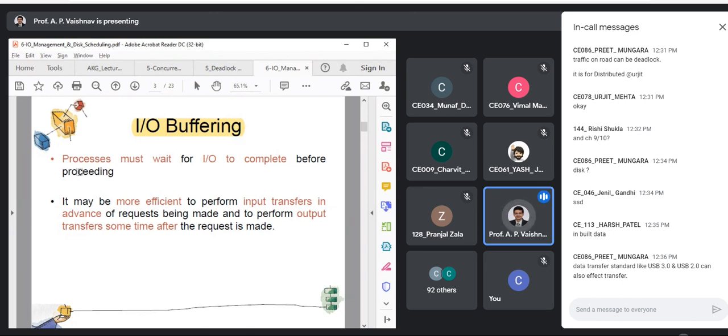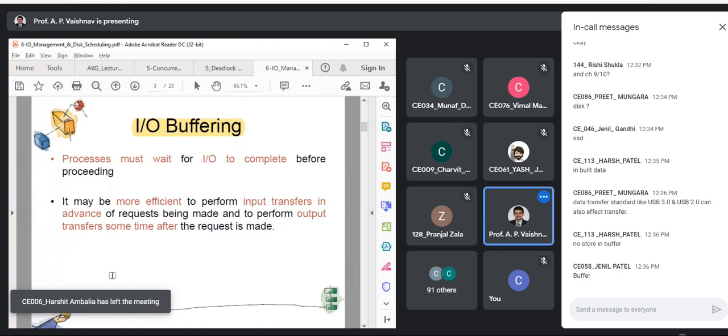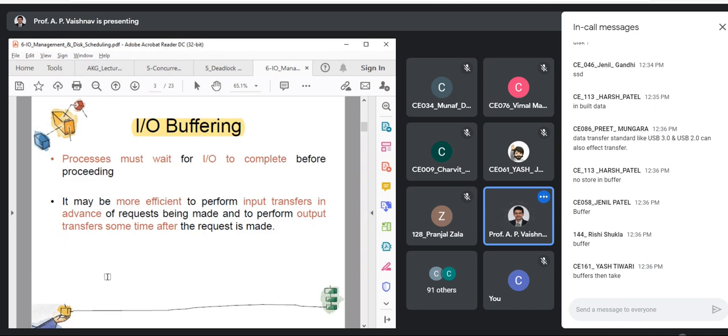So what is buffering? Whenever you are reading from an IO device, are you going to read the data directly into the process, or do you store that data in buffers and then take that data? What is recommended? Ideally, you will go with the buffering technique. So what are the different ways of having a buffer? That's what we are going to see.